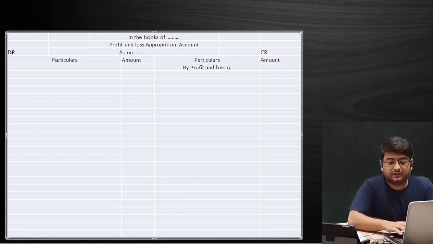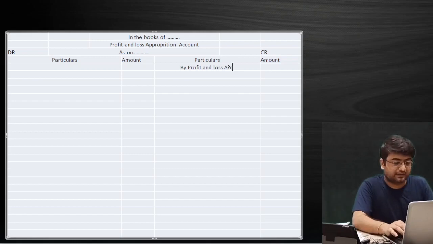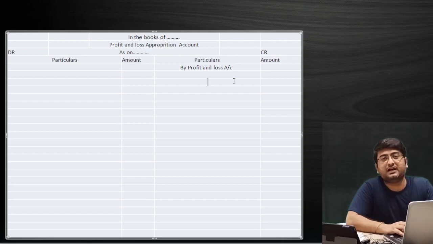So have we made a particular entry or posting in the PL appropriation account? We have posted one item in the PL appropriation account. So if I have posted one entry right now, then for that we will have one journal entry, remember.